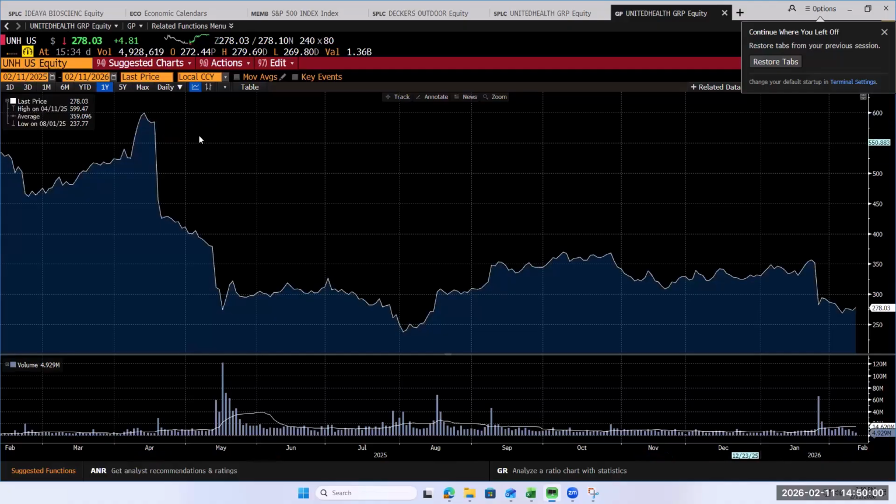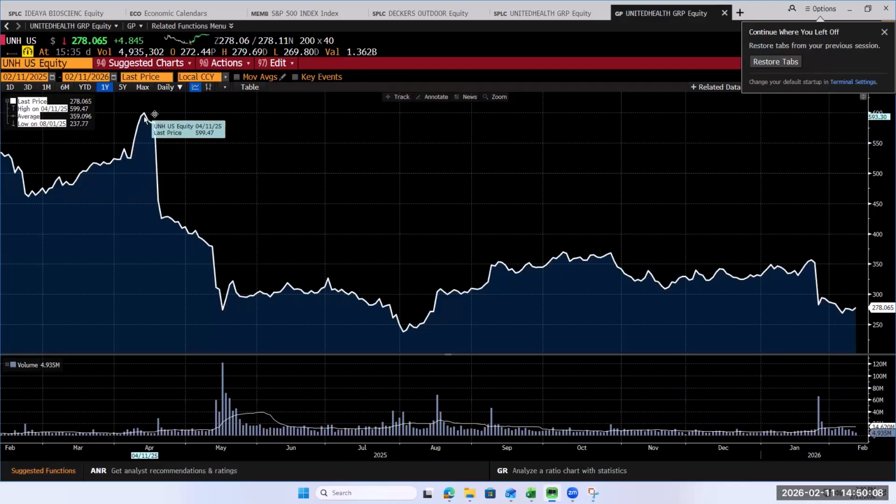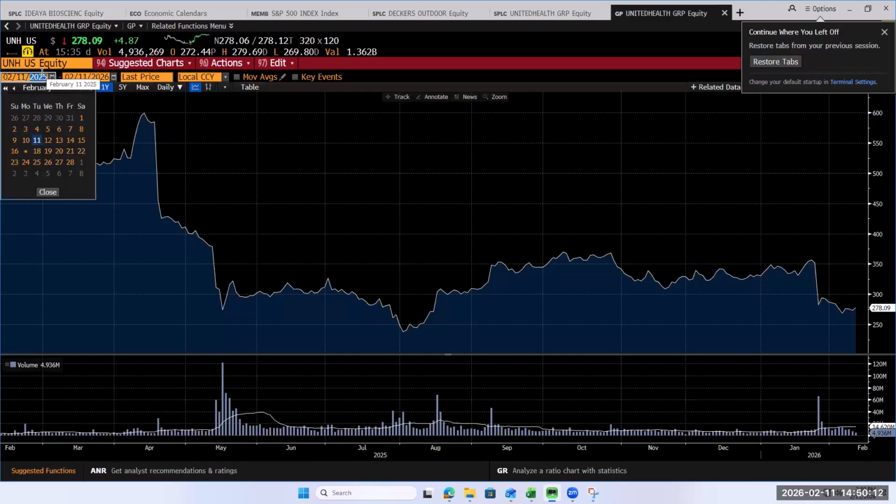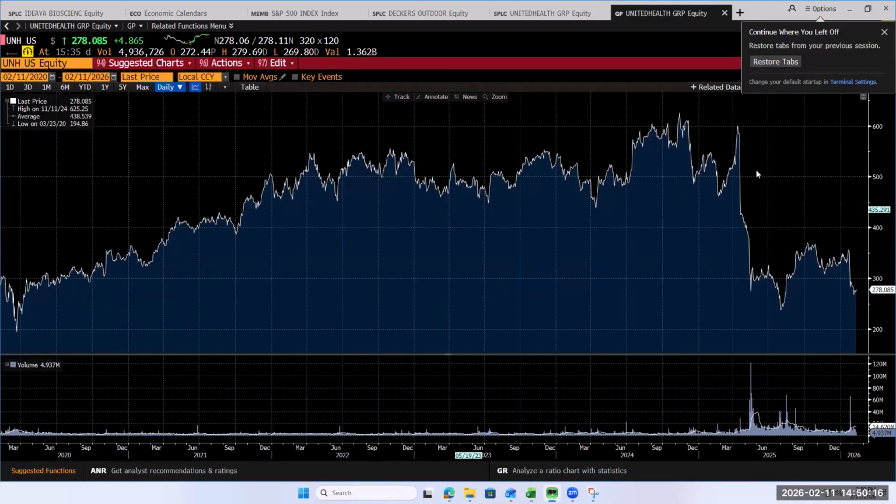That's a huge drop. We're not talking 10%. That's going from 600 bucks. That's more than a 50% drop in just a year, less than a year. If you go back a little bit further, you can see it was on a tear up and then a massive drop down. We'll see on Thursday night when we talk to our United Healthcare speaker.